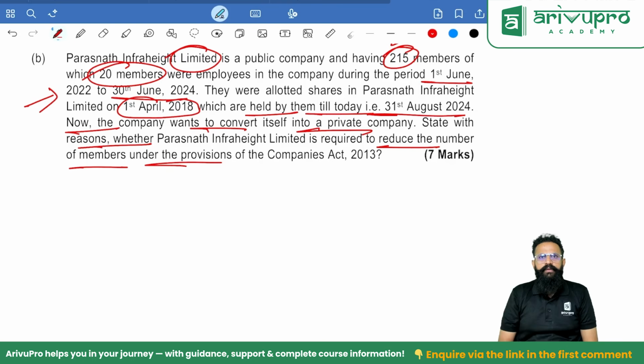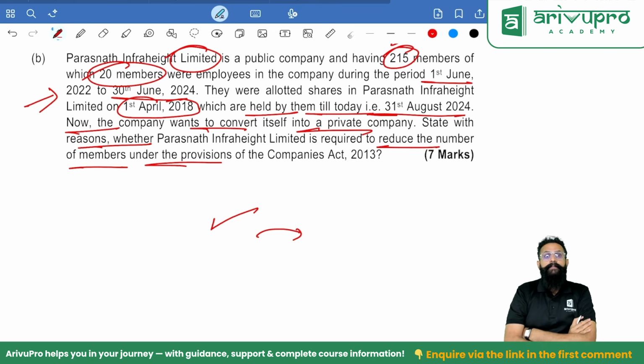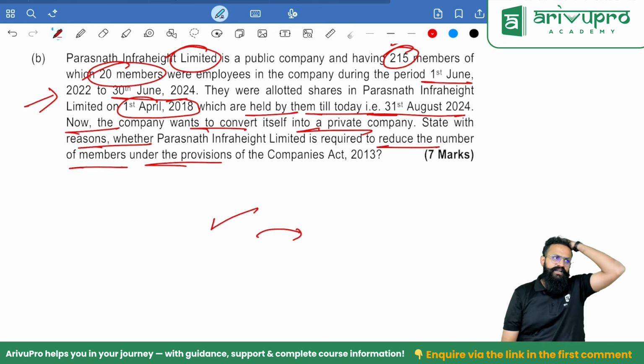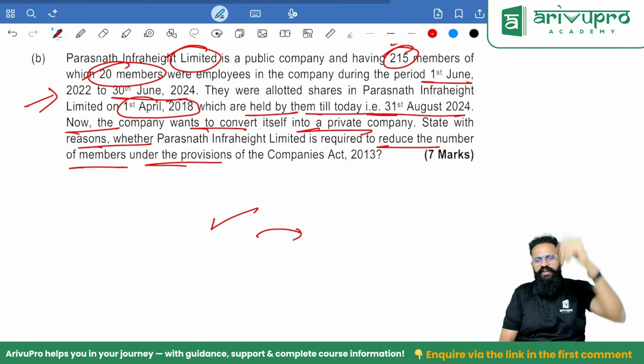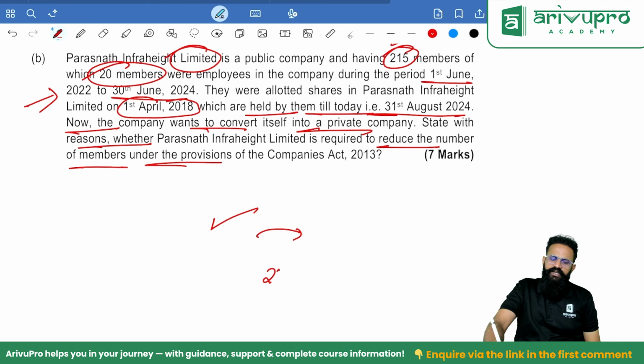Is it required? The answer is yes, required, because they became shareholders of the company even before they were employees. Under the private company definition, who are excluded? The employees who are also members of the company. In our case, the employees got the shares even before they became employees. So can I exclude them? The answer is no. Can I include them in the count of members? Yes. So 215 will be considered as 215 only.